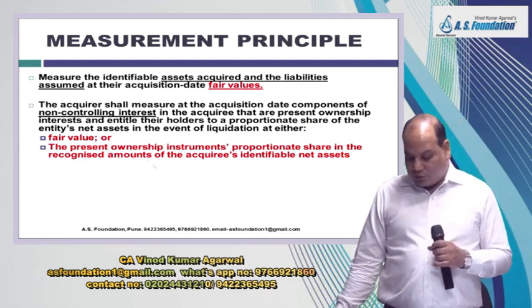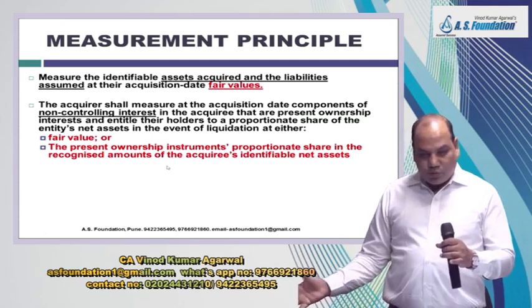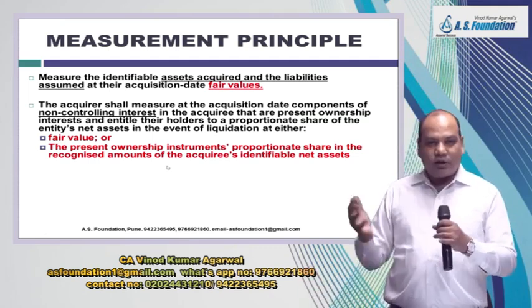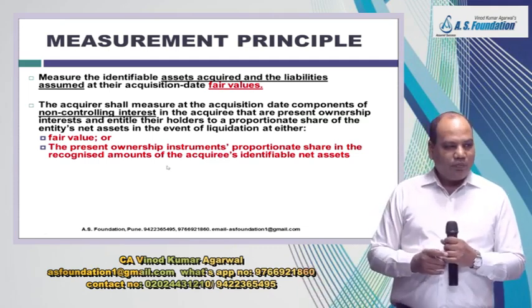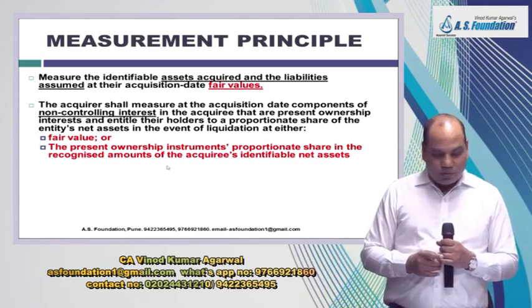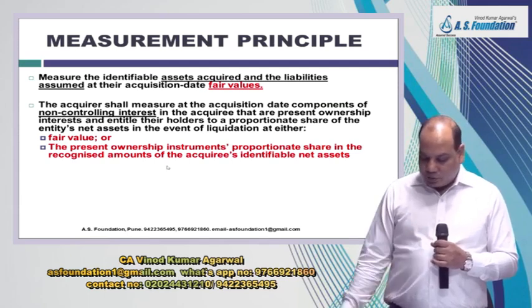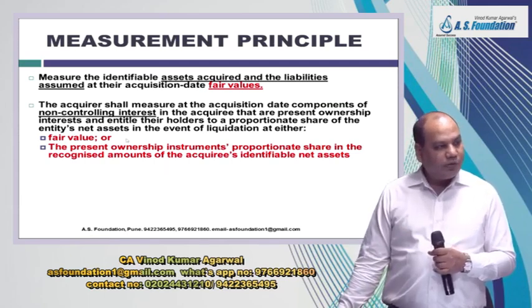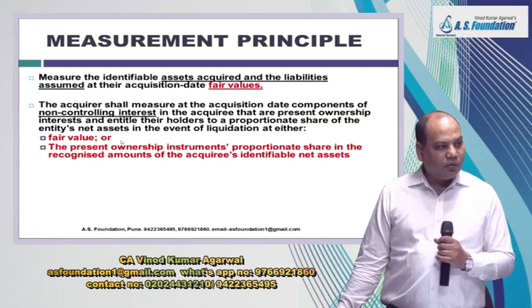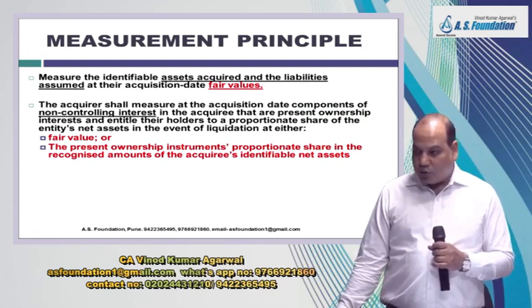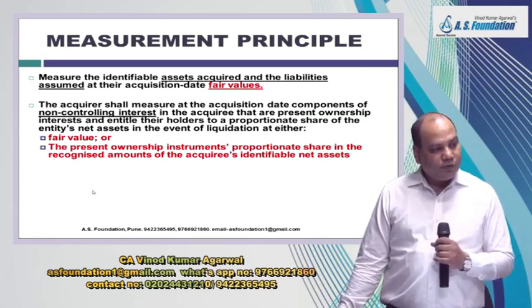So what you will do if you are applying this method, first you calculate what is the net asset that you are taking over. Make a list of that. Okay, and then take the proportionate share. Wherever the market value per share is given, take fair value. So which one will you prefer in the exam? The first one.